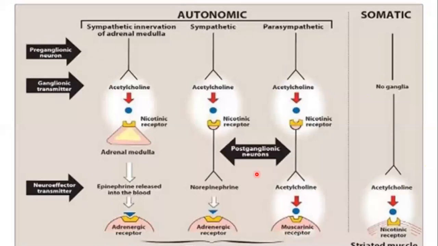So when the acetylcholine binds with the nicotinic receptor, the channel will be open, and the sodium from outside comes inside the cell. And when more sodium comes inside the cell, it will increase the positive charge of the cell. And know that when you increase the positive charge, the cell will be easier to stimulate, and the cell activity will be increased. So this is what we have discussed. Remember that the nicotinic receptors are not 7-pass receptors; they are ion channels. Then in the next class, which hopefully I will take tomorrow, we will discuss